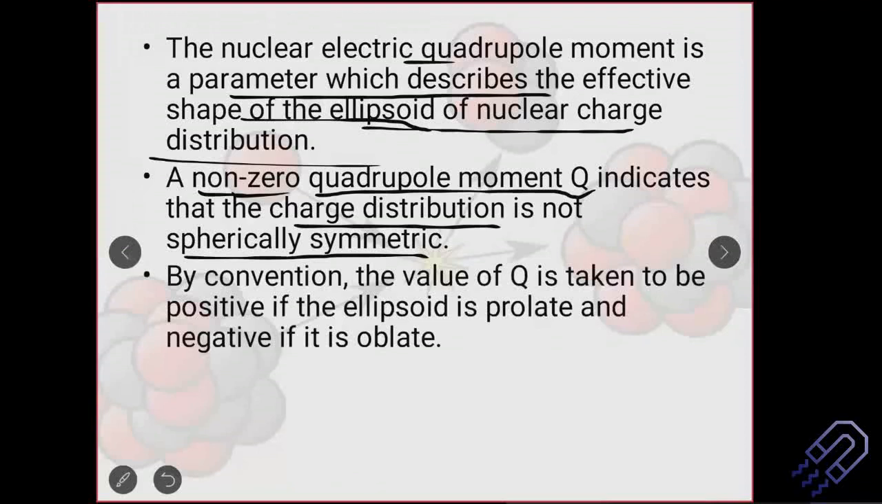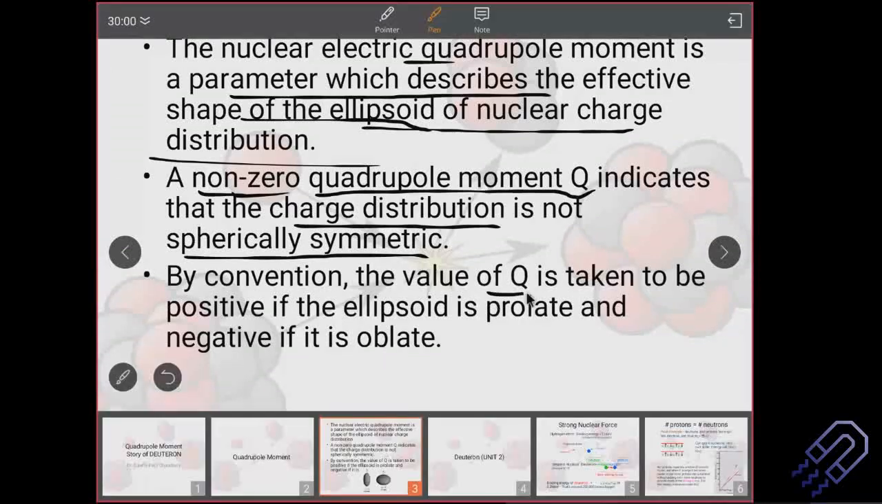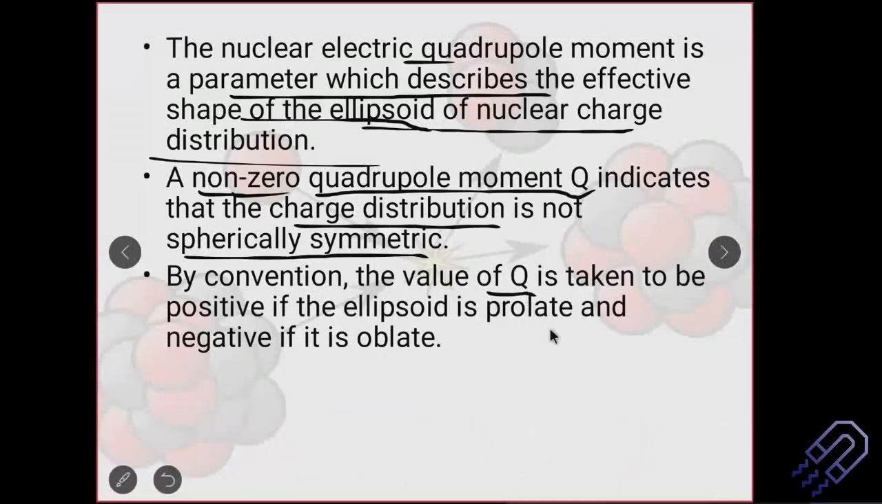By convention, the value of Q is taken to be positive. So these are all conventions. If you remember, potential also we consider to be negative because it's basically a bound system, being bound by other forces. So it's a bound system, so negative. Similarly, a quadrupole moment Q is taken to be positive if it's an ellipsoid with a prolate structure, and it will be negative if it has an oblate structure.